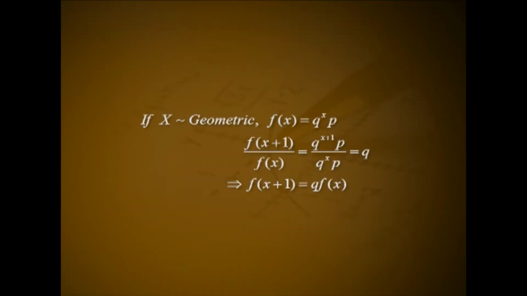Results. Number 1. Recurrence relation for the probabilities of the geometric distribution. For a random variable x following geometric distribution with the probability mass function, f(x + 1) = q into f(x). Proof. If x follows geometric, f(x) = q raised to x into p. f(x + 1)/f(x) = q raised to x + 1 into p divided by q raised to x into p. That is equal to q. This implies f(x + 1) = q into f(x).